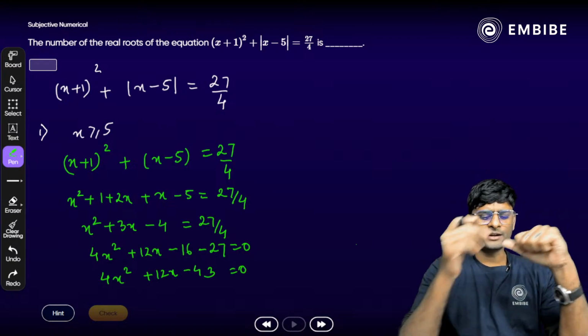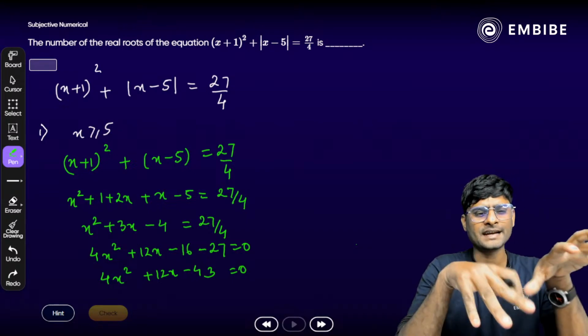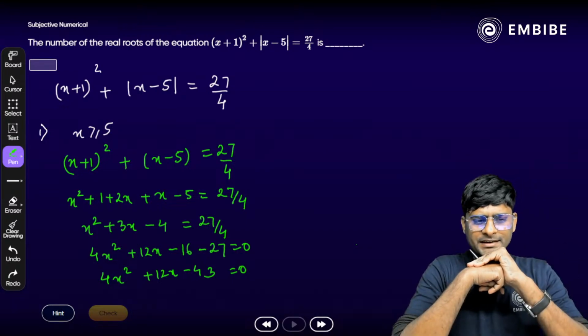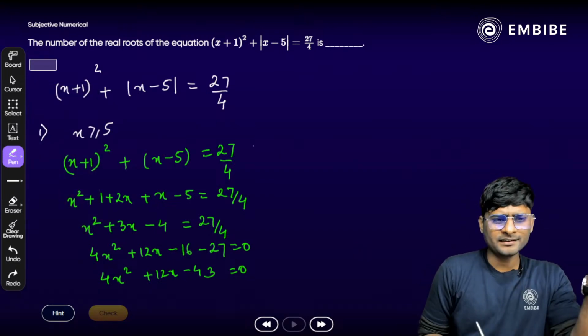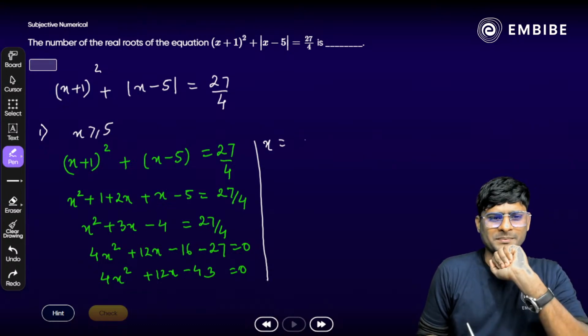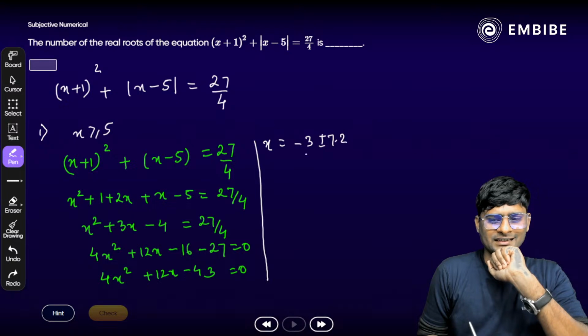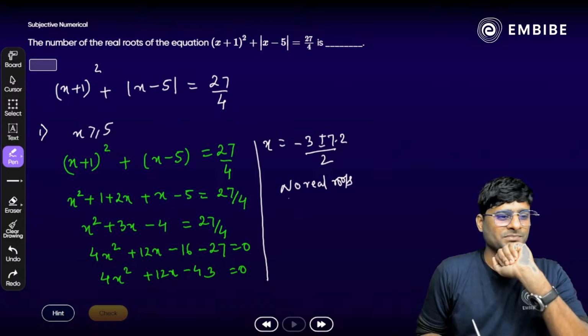So try to find the roots here. Once we try to solve this, do you have any idea what we get here? Can we get a real root here? Just apply minus b plus minus under root b square minus 4ac. Any idea what we get here? Yes, no real roots we get here in the first case.